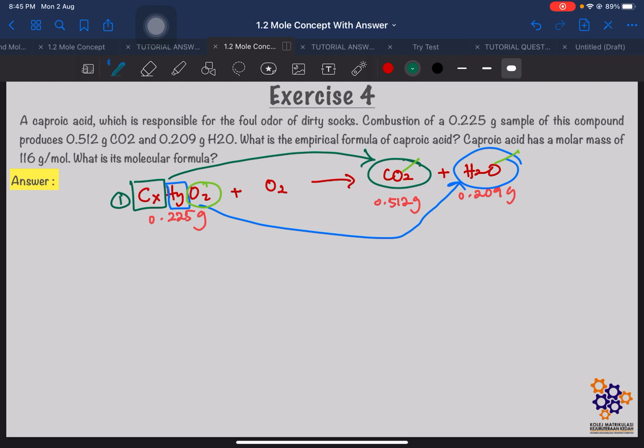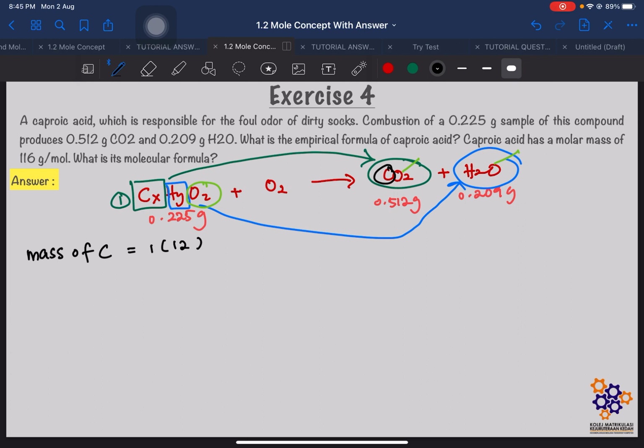Okay, so, macam mana nak cari mass of carbon? Okay, ada berapa carbon dalam carbon dioxide? Ada 1 kan? So, 1 kali dengan molar mass of carbon is 12 gram per mole.